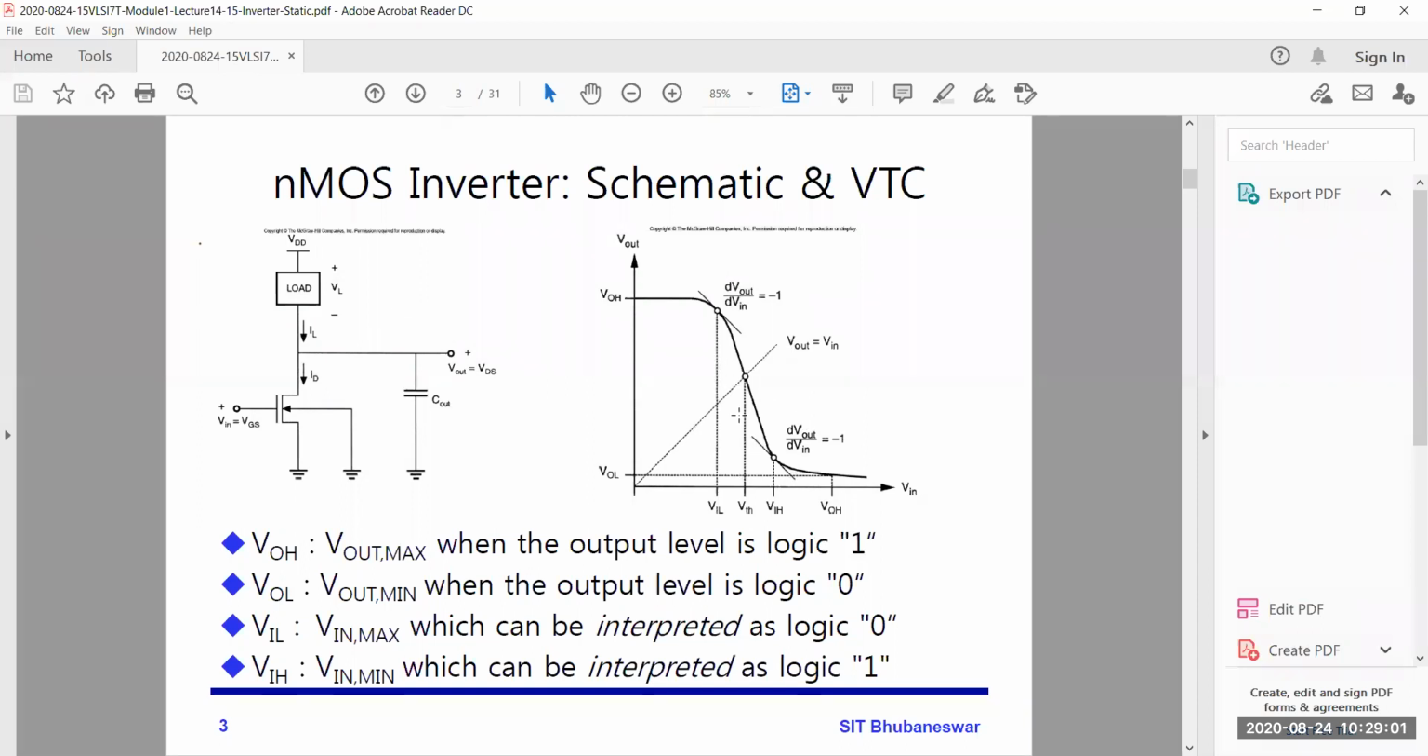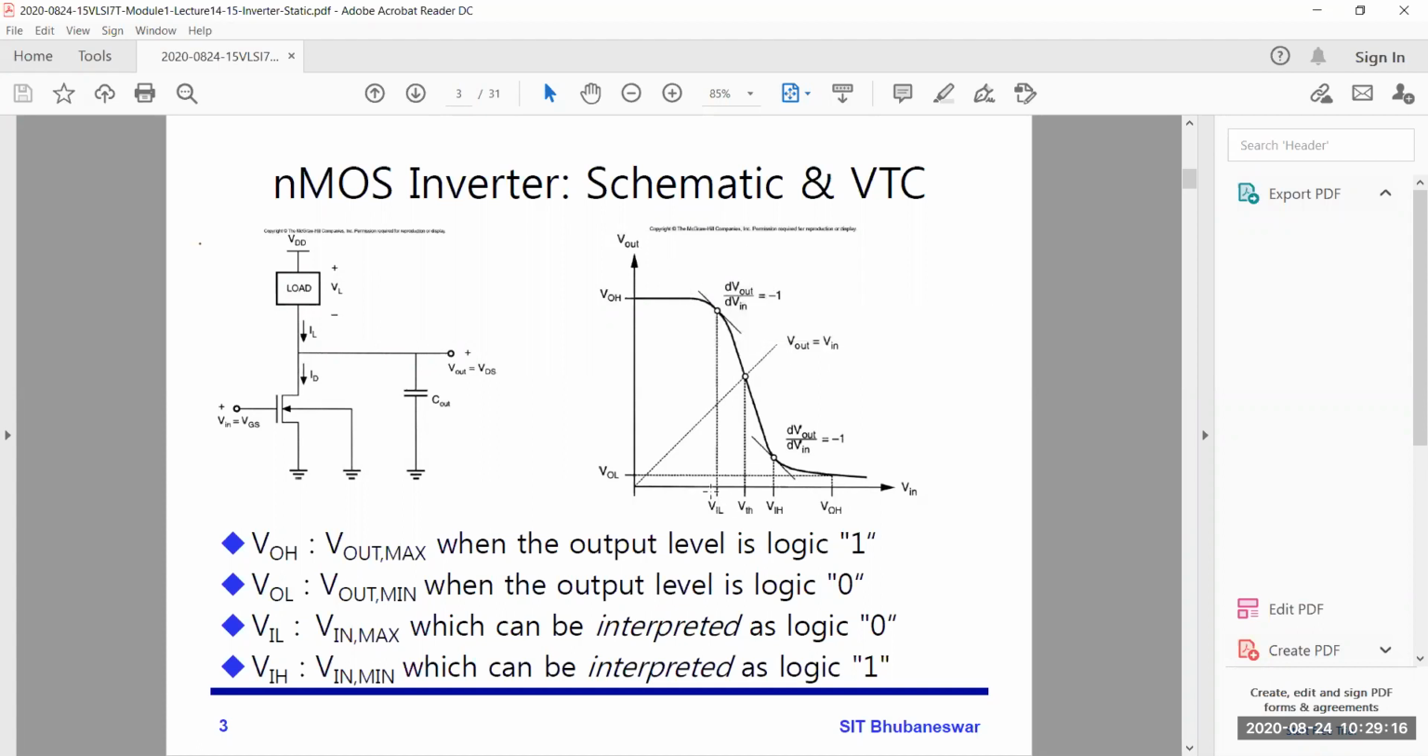So almost for the ideal case, it is the middle of the supply voltage. And another two important things: at VIL, your slope dV out by dV in is equal to -1. Are these things getting across or not?